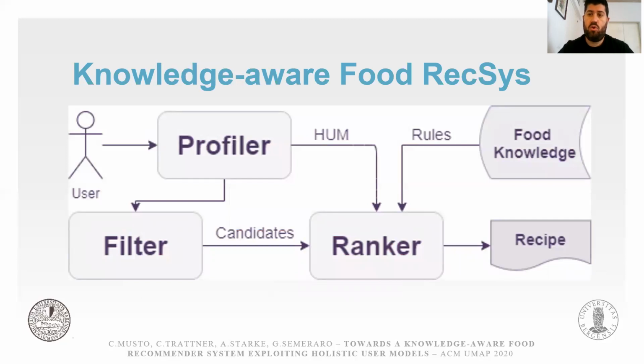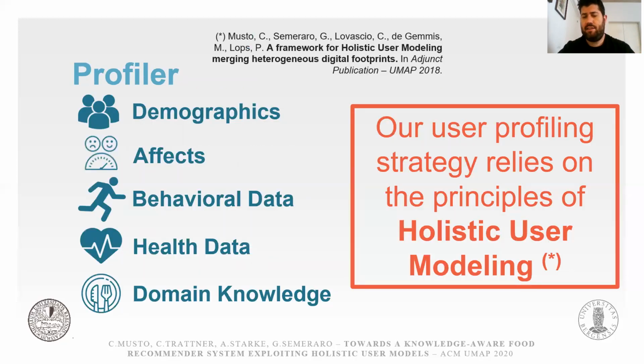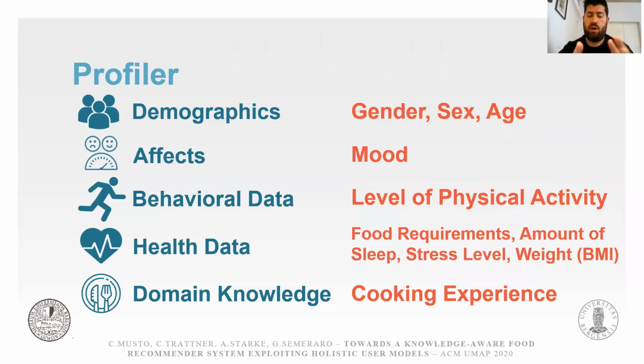This is our methodology. Here you can see the workflow we carried out. The first model is the profiler model, whose goal is basically to build a representation of the user. In particular, we decided to rely on the principles of holistic user models to build a richer and more comprehensive representation of the user. In particular, we have defined 5 different groups of user features, such as demographics, affective data, behavioral data, health data, and domain knowledge. And here you can see a list of the features that we have encoded in our user profiles.